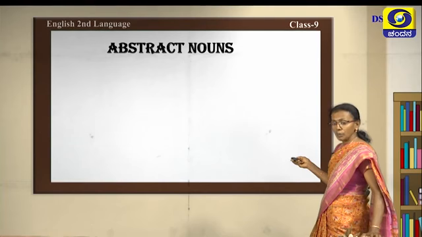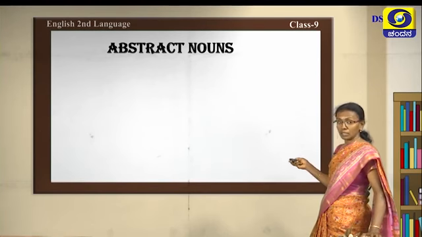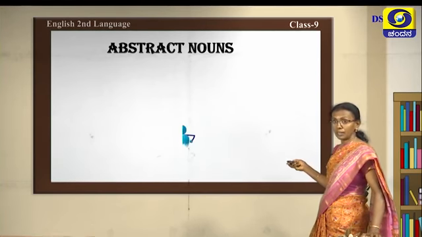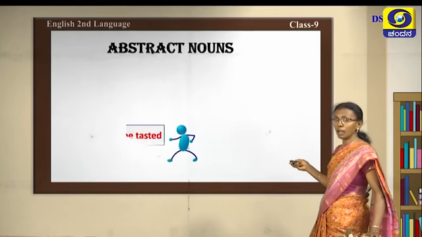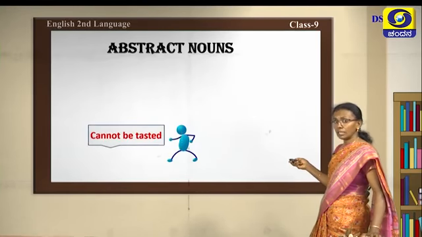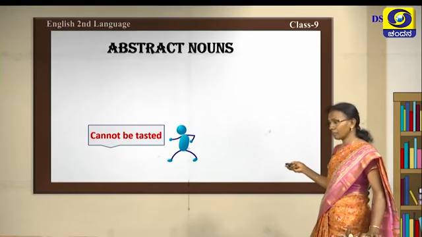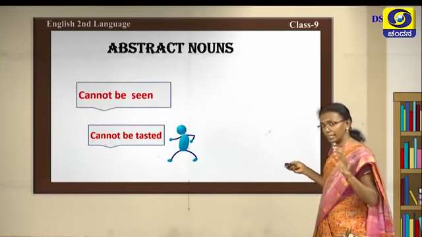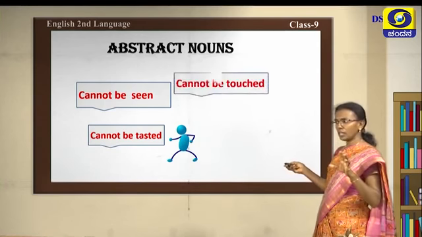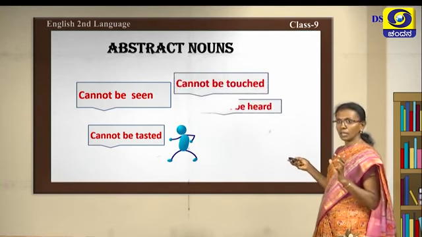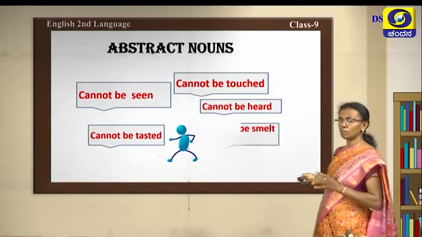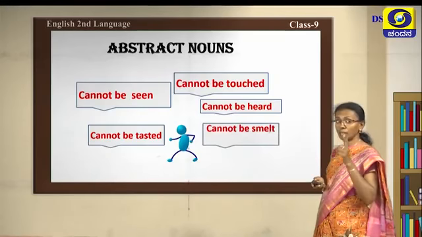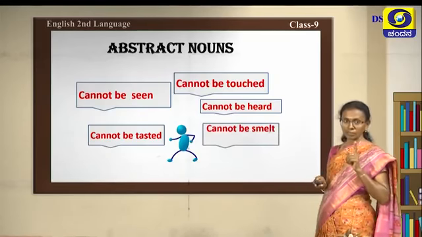Now what are these things? You need to understand that, see, these are nothing but abstract. Abstract things cannot be tasted, and they cannot be seen, and they cannot be touched, and they cannot be heard, and they cannot be smelt, but they can only be felt.